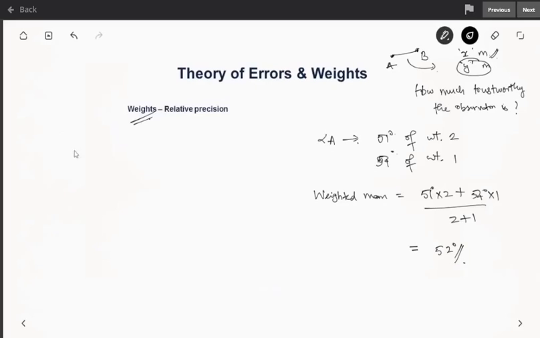Suppose you are making 2 sets of observations for this angle A by 2 persons. Person A tries to measure the angle of A 5 times.